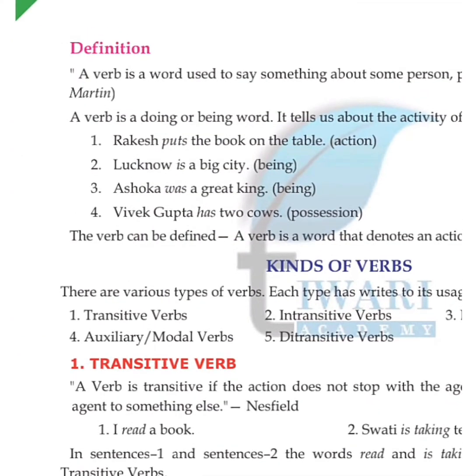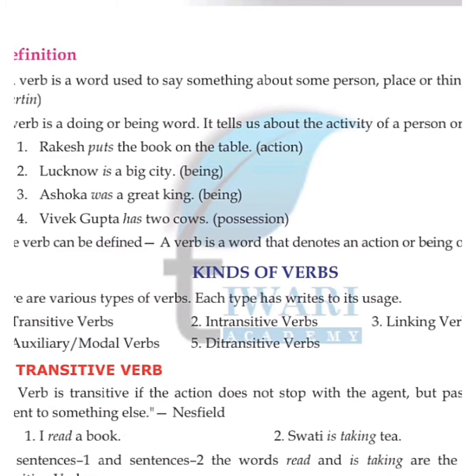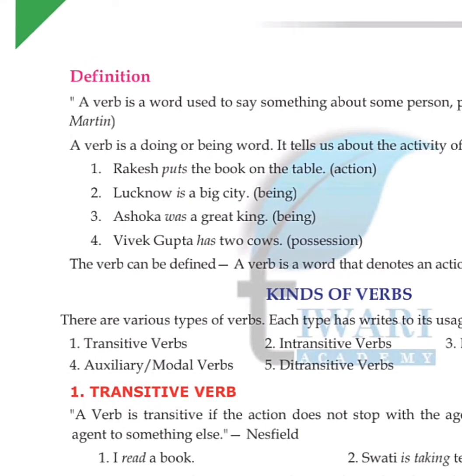Like Rakesh puts the book on the table. तो यहाँ पे क्या हो रहा है? Action हुआ है. Okay. लखनऊ is a big city. यहाँ पे क्या किया जा रहा है? लखनऊ is a big city. Means लखनऊ एक big city है. Okay. So Ashoka was a great king. That is also right. Okay. अशोक क्या था? एक great राजा था.